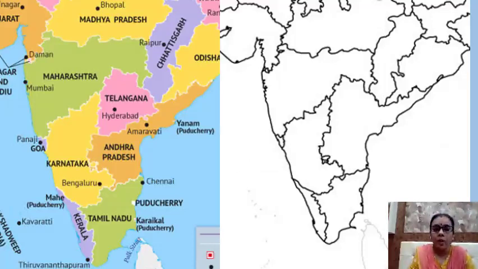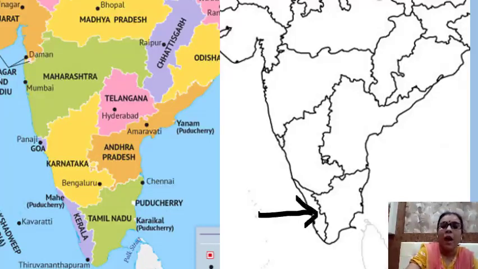As we move towards south, we will reach Kerala. Try to understand the shape of Kerala. The capital of Kerala is Tiruvananthapuram. Now on the outline map of India, you have to locate Kerala. So this part, this is Kerala, okay? So what you have to do, you have to draw one arrow and you will be writing the whole complete name, Kerala.